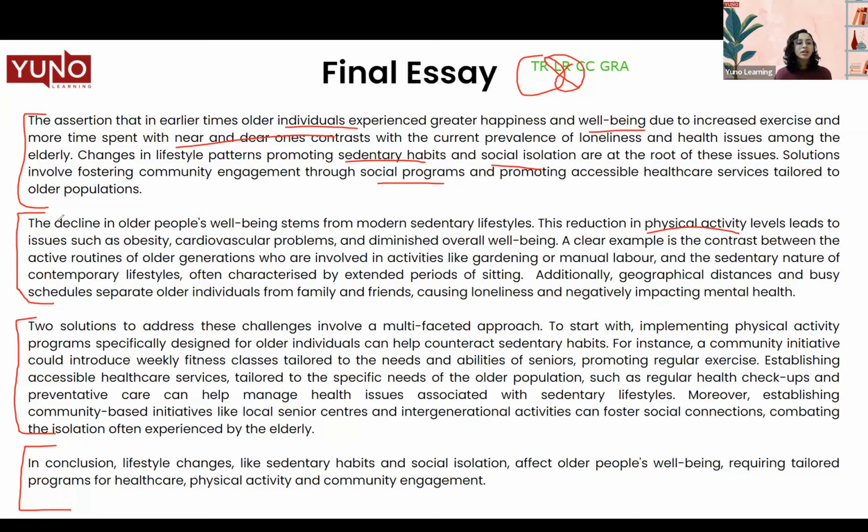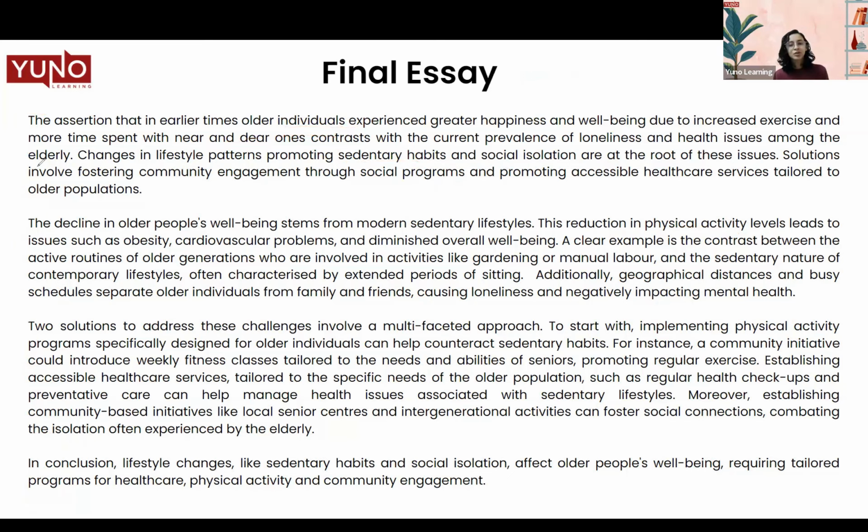Then we have coherence and cohesion. When we talk about coherence and cohesion, we need to make sure that our essay is linked to each other. The ideas are linked, there's a structure to it, and it is flowing seamlessly. So how can we make sure that happens? You can use some of the linkers, and you can follow the proper structure as we already talked about. Linkers like to start with, for instance, additionally, moreover, in conclusion, these are all examples of linkers that you can add in your essay to make sure that your essay is linked through and through.